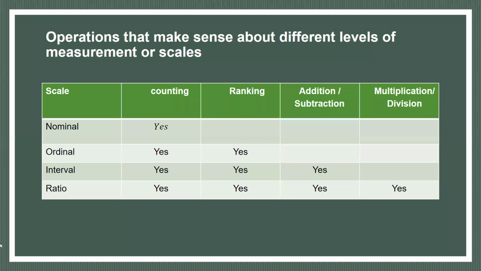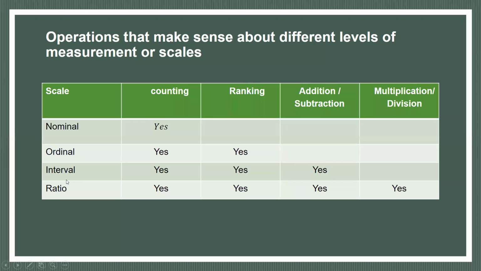Whatever statistical tools and methods are applied on interval scale data can also be applied on ratio scale data.